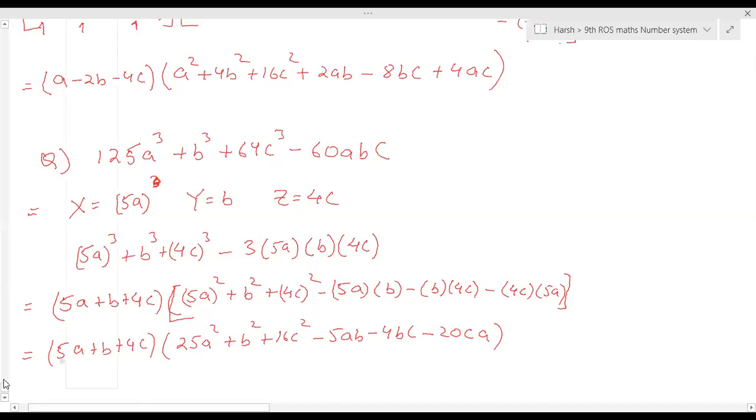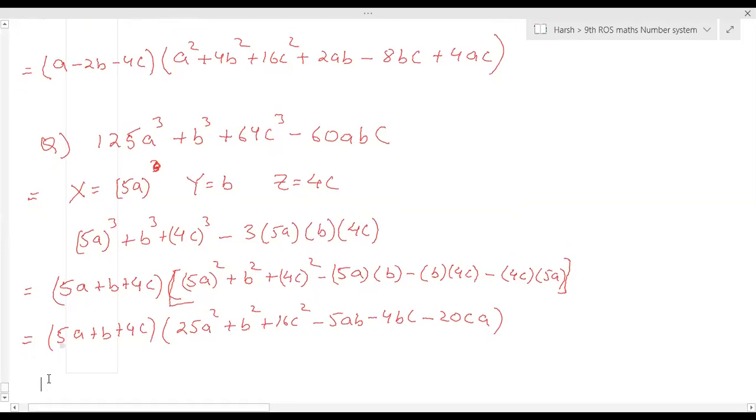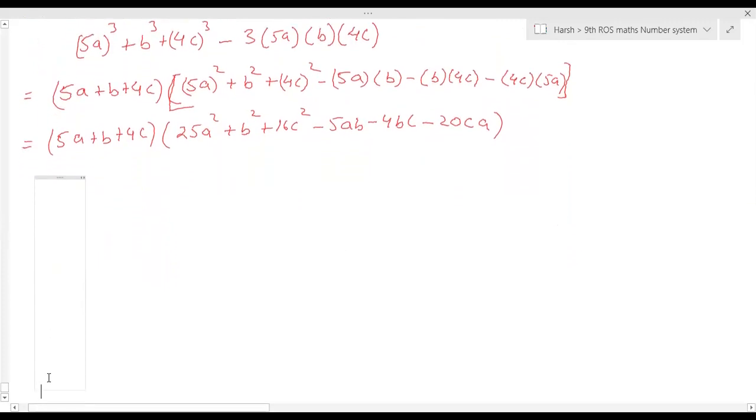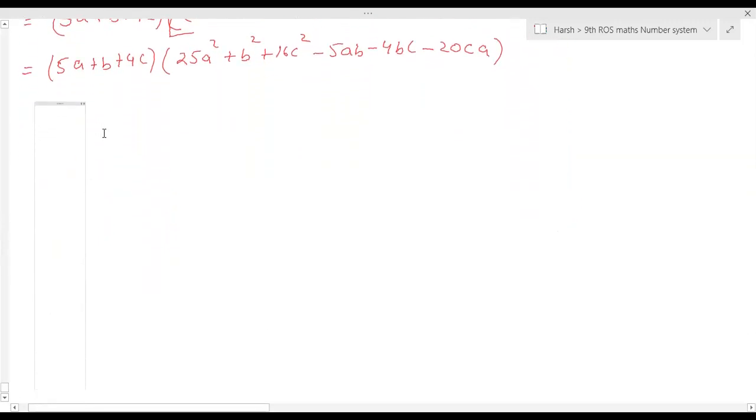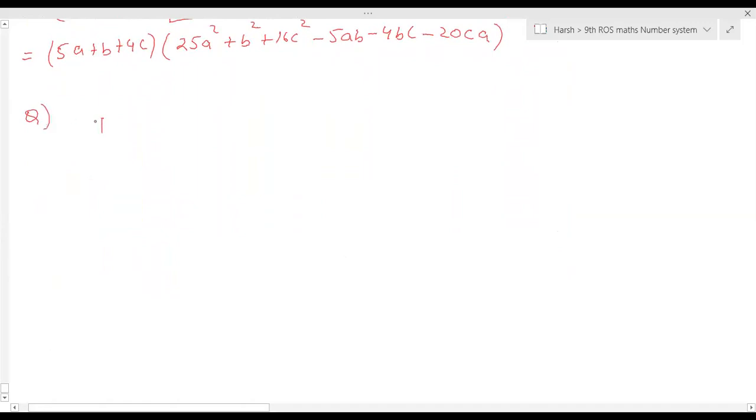I'll give you one more question. Question is 2 under root 2 a cube plus 8b cube minus 27c cube plus 18 under root 2abc.